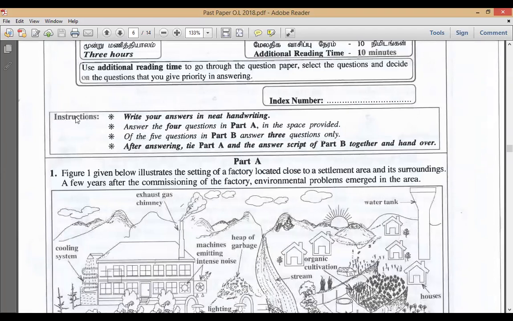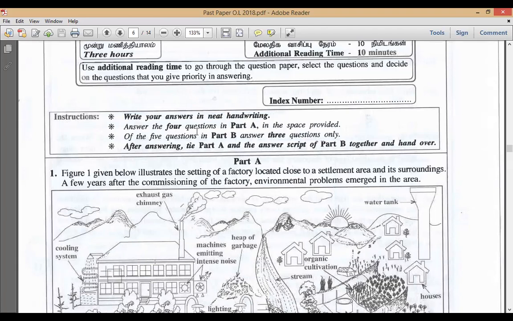Here, always remember, many people fail to read the instruction part. Write your answers in neat handwriting. This also will reduce your marks. That is a must, because this paper marking is not computerized, okay? It is marked manually by a human being like us. So the handwriting should be very clear for the examiner to understand and mark it. Sometimes your answer might be correct, but due to untidy handwriting, they can mark it as wrong.